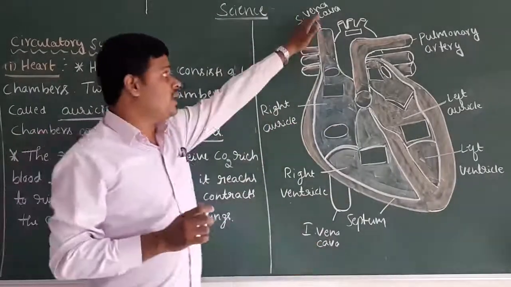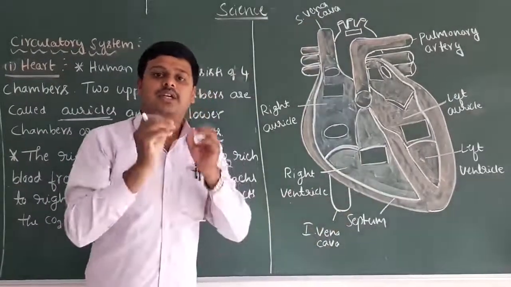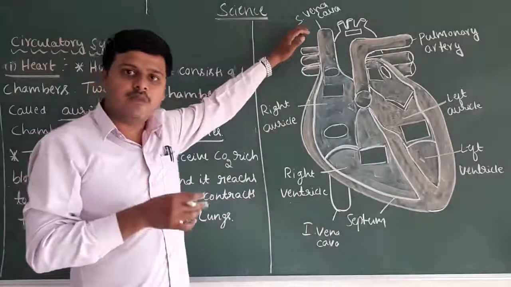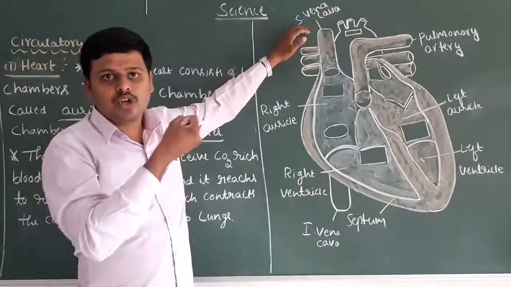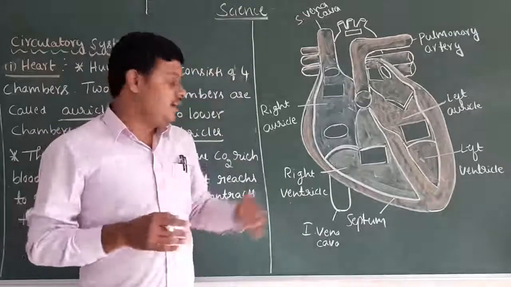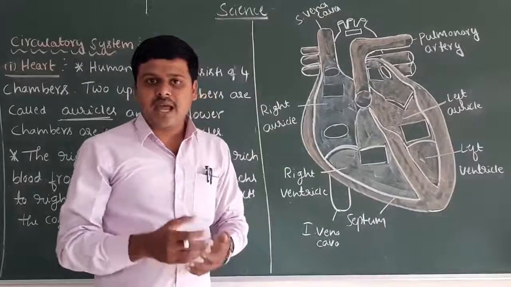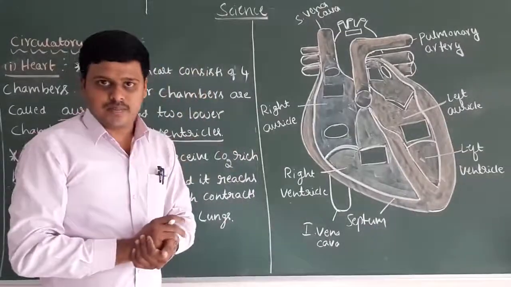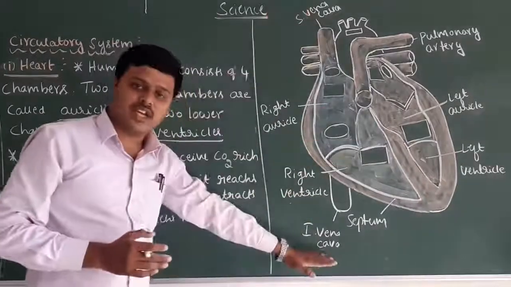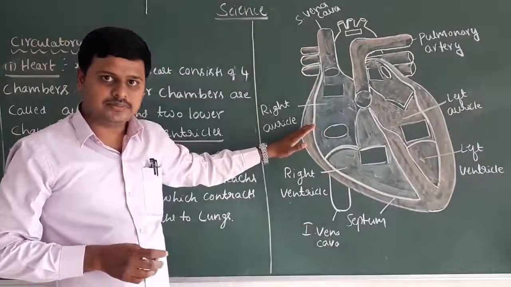From the superior vena cava and inferior vena cava, the heart receives the deoxygenated blood. The superior vena cava collects the carbon dioxide-rich blood from the upper part of our body, and the inferior vena cava collects it from the lower part of the body. Finally, both reach the right auricle.